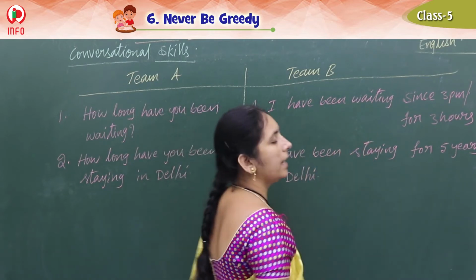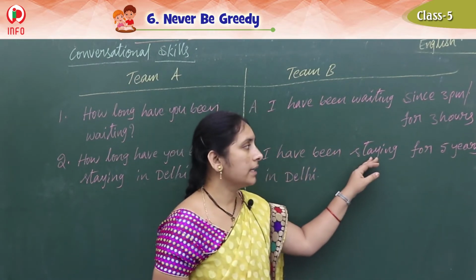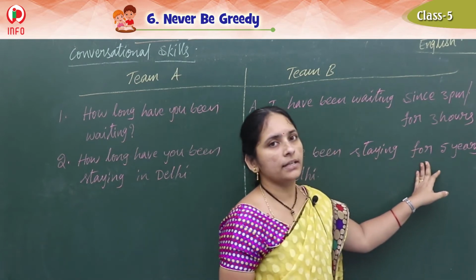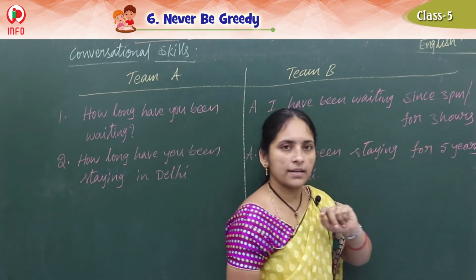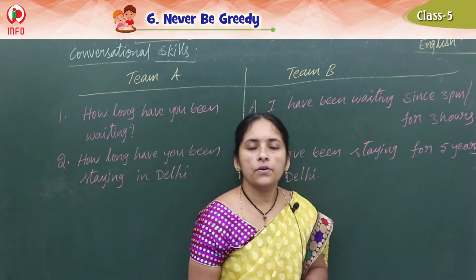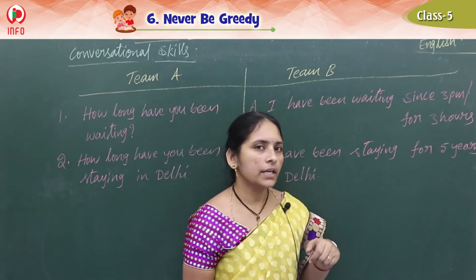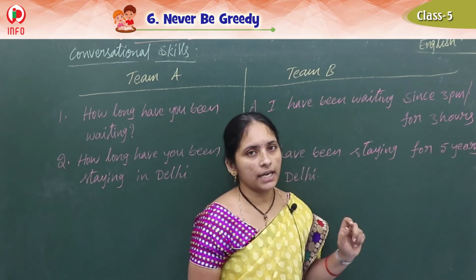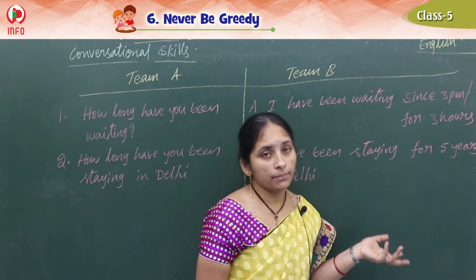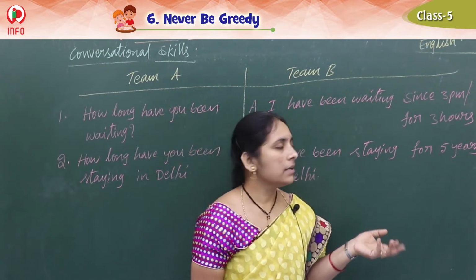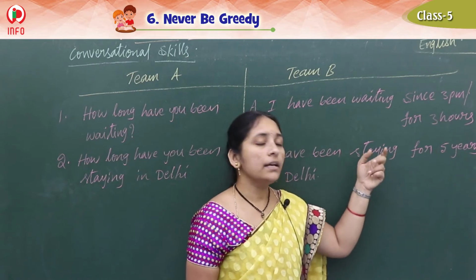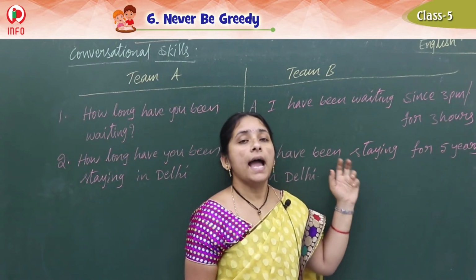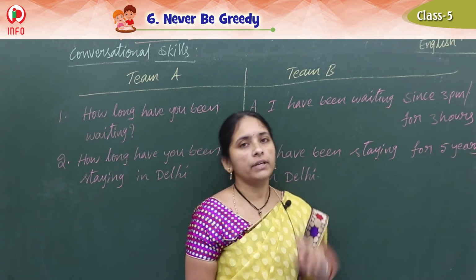Or else you can write, I have been staying since 2010, since 2015, since 2000 in Delhi. Okay, children, like that any year you can write. Since January, a month also you can write. So, I have been staying for 5 years in Delhi. I have been staying since January in Delhi.